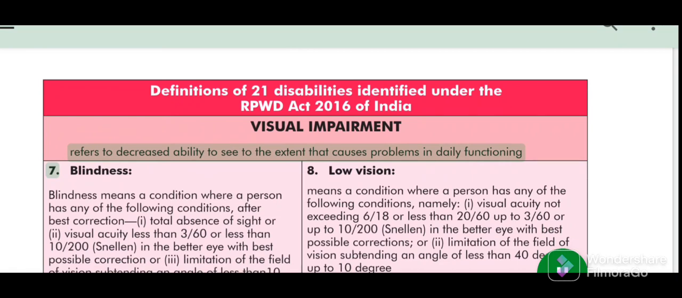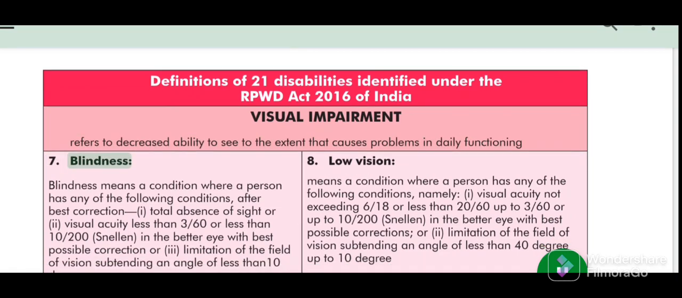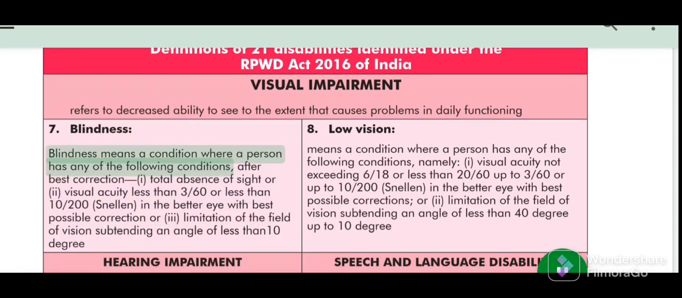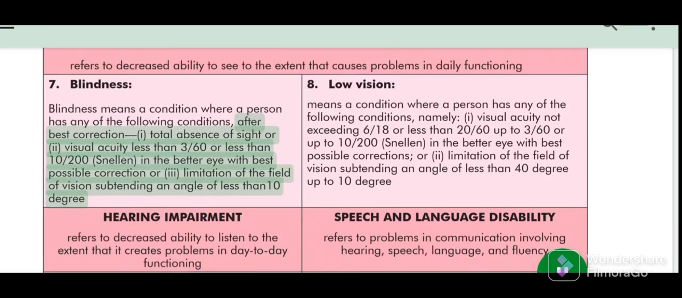7. Blindness. Blindness means a condition where a person has any of the following conditions, after best correction: I. total absence of sight, or II. visual acuity less than 3/60ths or less than 10/200ths Snellen in the better eye with best possible correction, or III. limitation of the field of vision subtending an angle of less than 10 degrees.